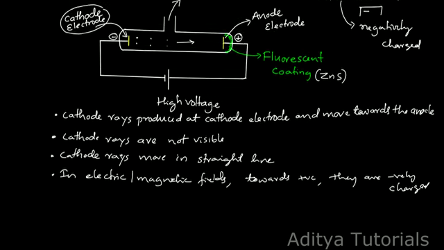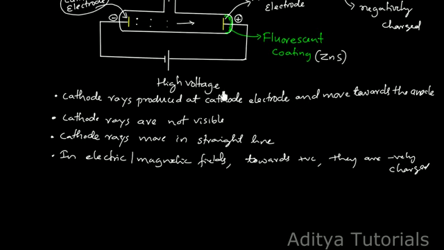One more point to observe is that the characteristics of cathode rays, which are negatively charged particles, do not depend upon the material of the electrode or the nature of the gas. The extent of deviation in electric and magnetic fields, the speed, and whatever other properties the cathode rays have are not dependent on the type of gas you use.